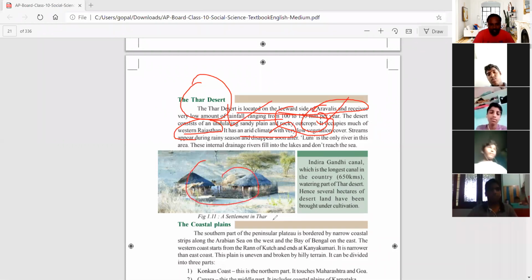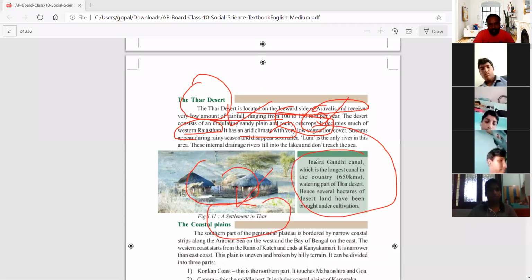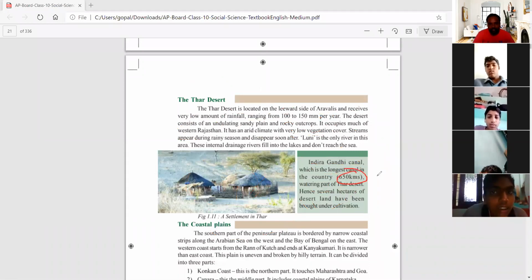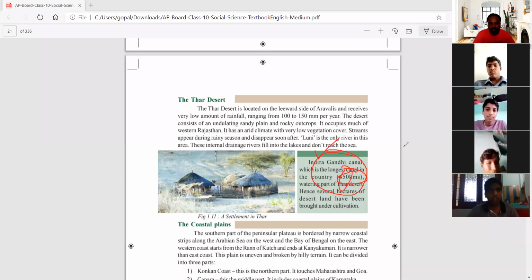So one place is given here, a settlement in Thar desert and Indira Gandhi Canal. So Indira Gandhi Canal is the longest canal in the country. We can see here the kilometers also given. It is nearly 650 kilometers. Very important. Sometimes they may ask in bits also: what is the length of this Indira Gandhi Canal? It means 650 kilometers. Okay.